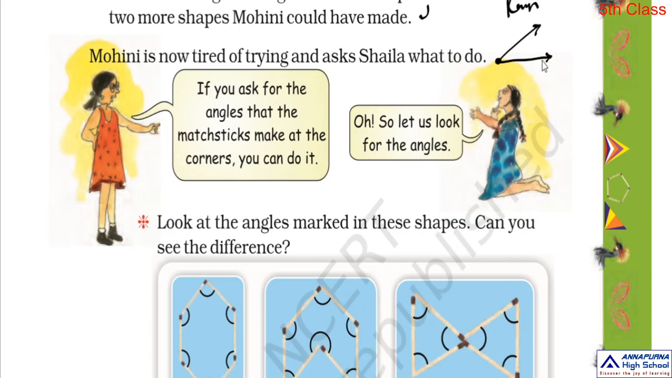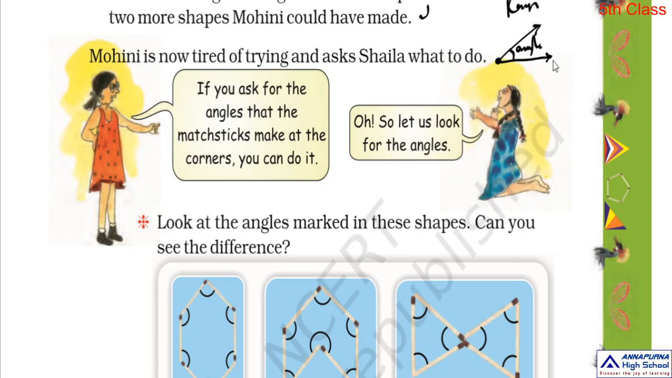Now you tell me what is this? This is another ray, isn't it? This is one ray and this is another ray. These two rays are meeting at this point, isn't it? Therefore, here the angle is formed. So this is called the angle.